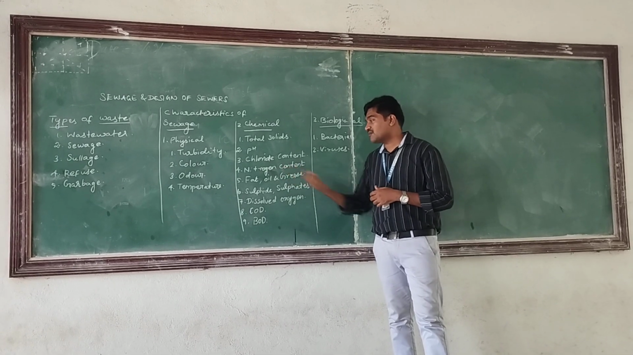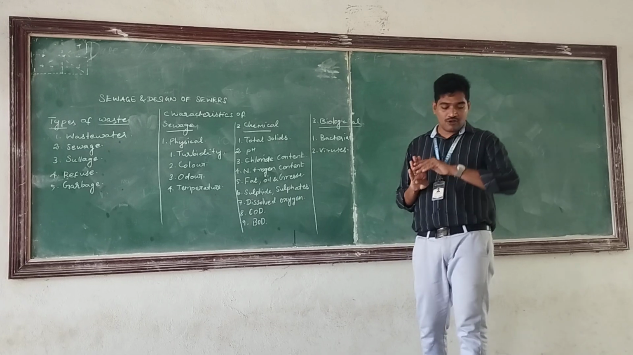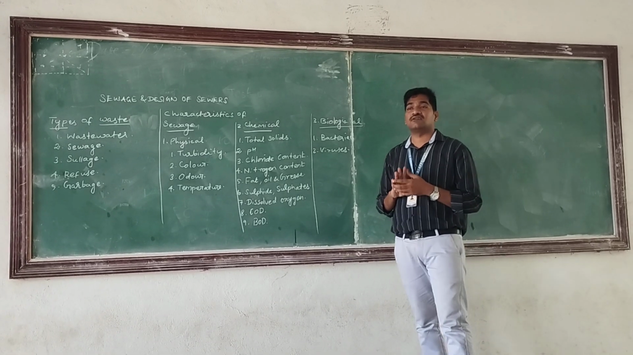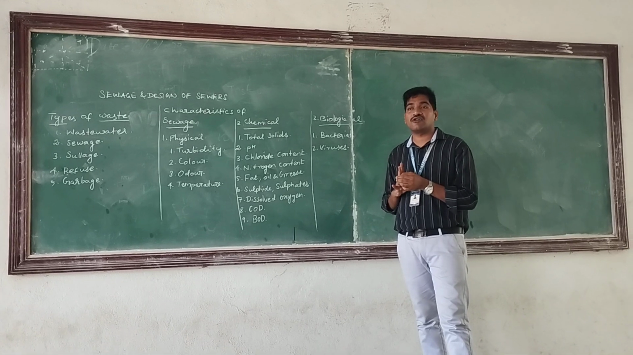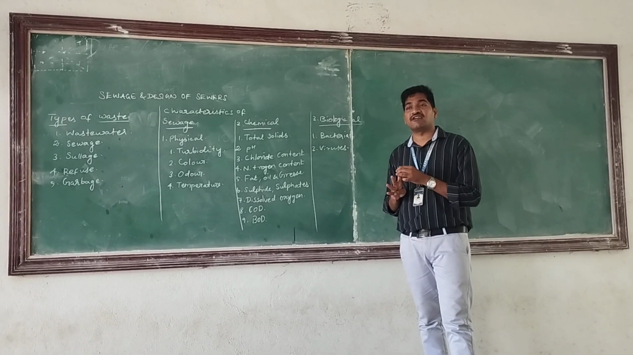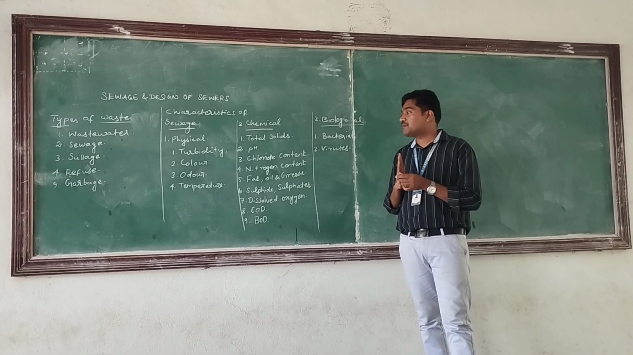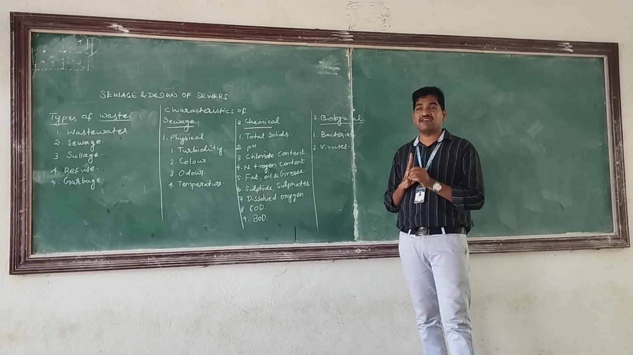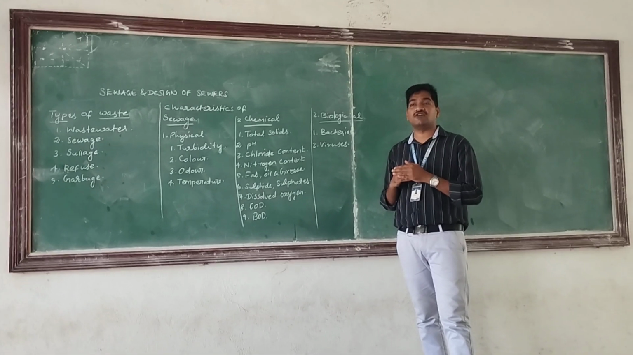Okay, and then next one is nitrogen. So in sewage there are 4 types of nitrogen present. First one is ammonia nitrogen, second one is organic nitrogen, and third one is nitrite, and fourth one is nitrate. Okay, so first one, ammonia nitrogen. So the presence of ammonia nitrogen in wastewater indicates the starting stage of decomposition of the organic matter.